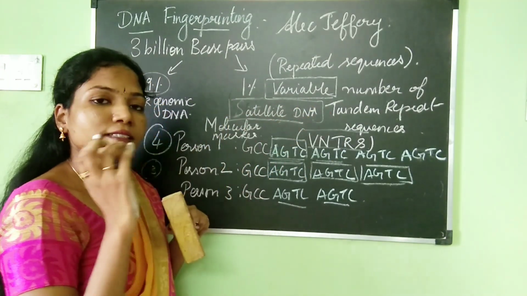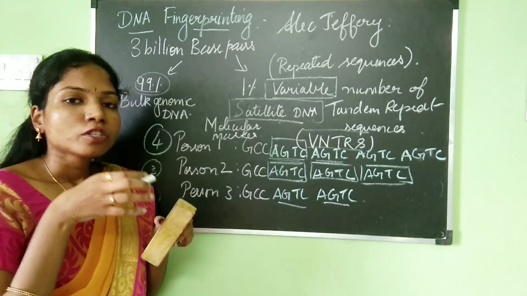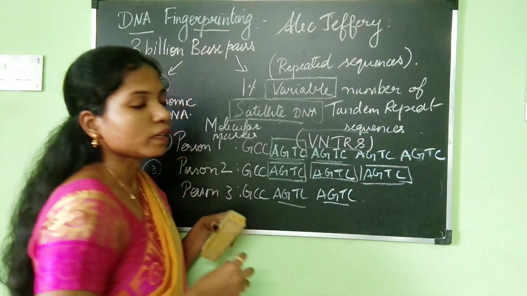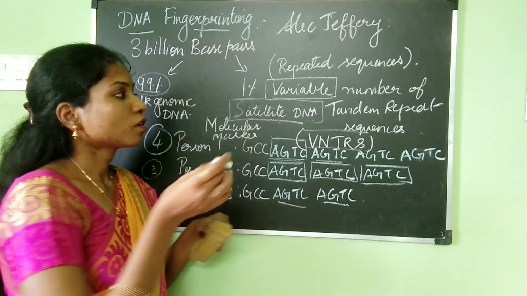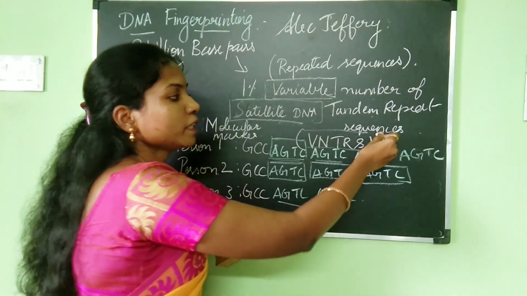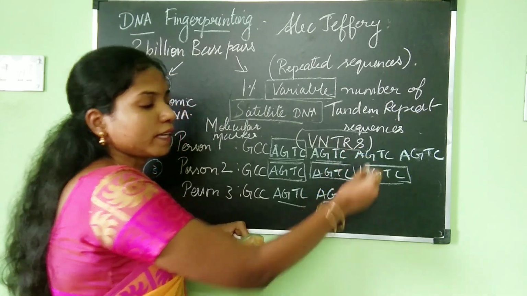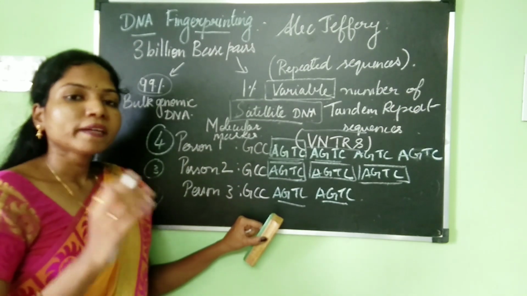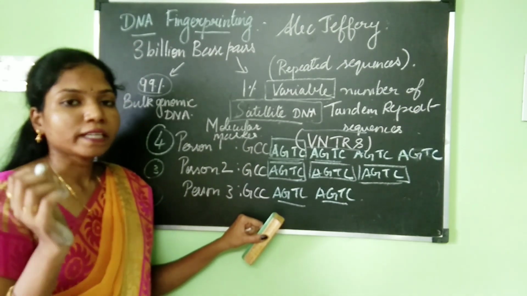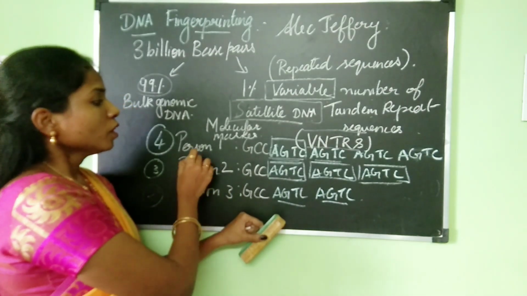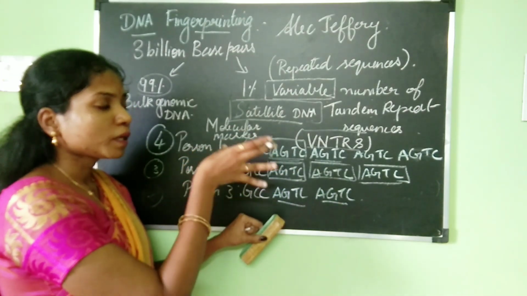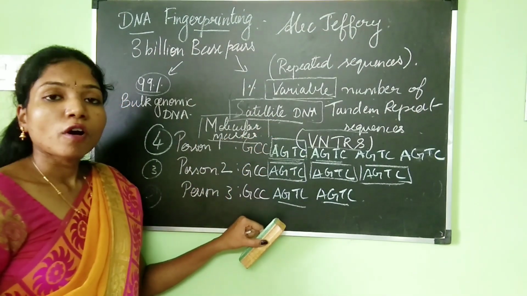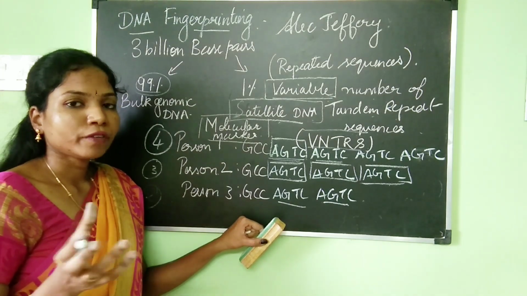What is there in the satellite DNA? It has small stretches of repeated sequences. You can see here how this sequence is getting repeated. These repeated sequences are called variable number of tandem repeat sequences, or VNTRs. They will be different for each and every one of us except for identical twins. So VNTRs are used as a molecular marker for identifying the DNA fingerprint of different individuals.